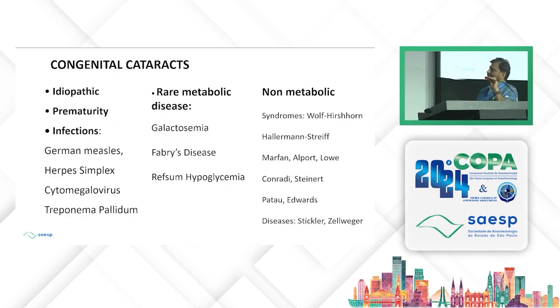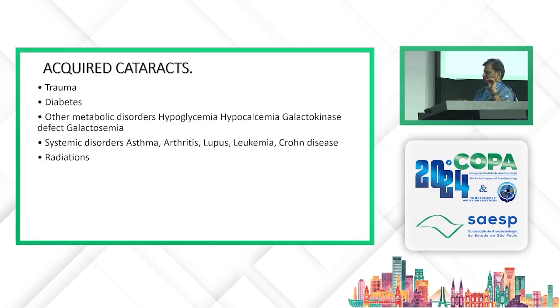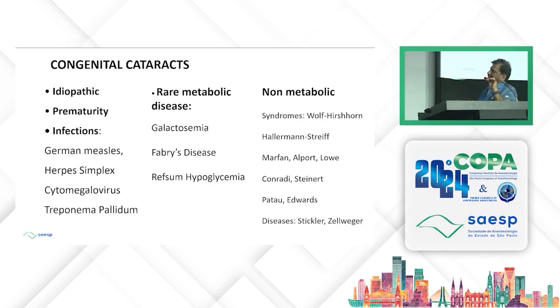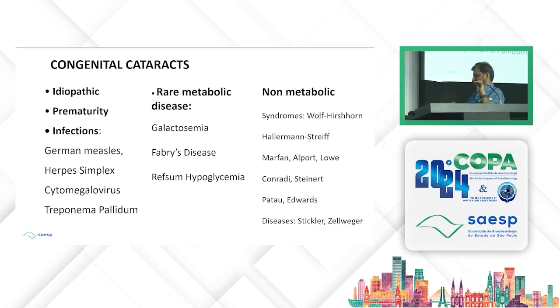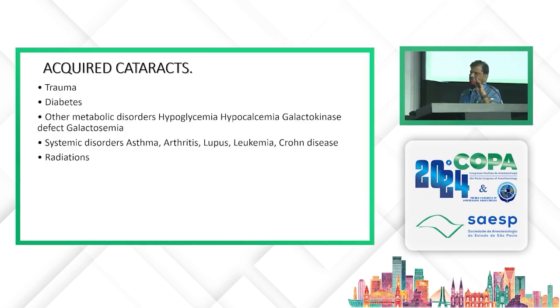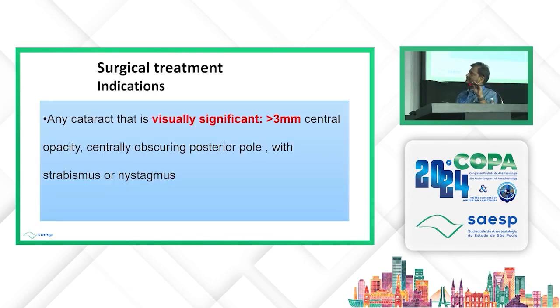So congenital cataracts, etiology-wise, most of them are idiopathic. Very rarely they are because of prematurity. Infections like German measles, herpes simplex, CMV, Treponema pallidum, rare metabolic diseases like galactosemia, Fabry's disease, non-metabolic syndromes like Hallermann-Streiff, Marfan, Alport, and so many others. Acquired cataract is mainly caused because of trauma or diabetes or other metabolic disorders, and certain systemic disorders like asthma, leukemia, Crohn's disease, and arthritis.